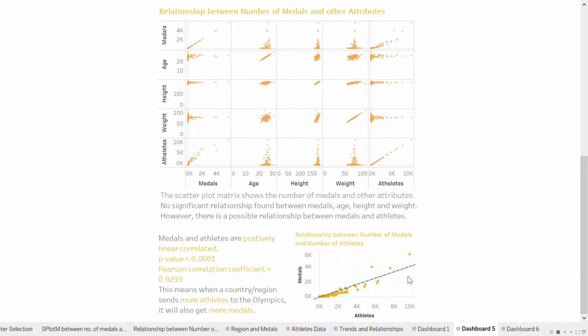A trend line is added to the scatter plot, with a p-value lower than 0.0001 and a correlation coefficient equal to 0.9293. This means that the two attributes are strongly positively correlated. The more athletes the region or country sends, the more medals it can get.